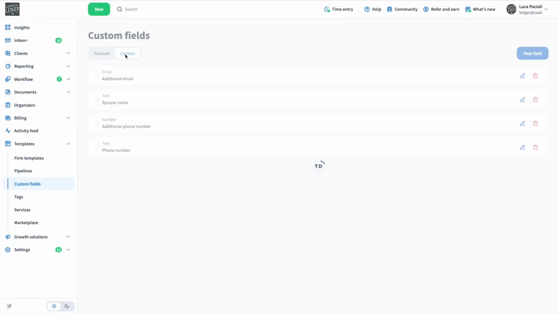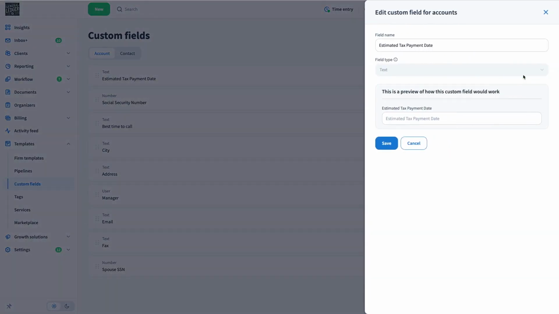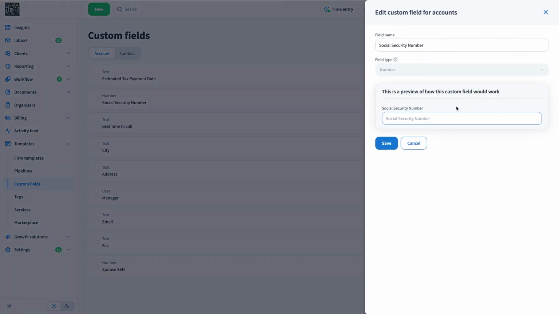Contact custom fields. Applied to individual contacts, these fields store personal information such as an additional phone number or preferred call time. Even if you're working with individual clients, it's best to store personal details here because these fields can be used for both individuals and businesses without needing modifications. To prevent data entry errors, custom fields have predefined types. For example, a number field won't accept letters.